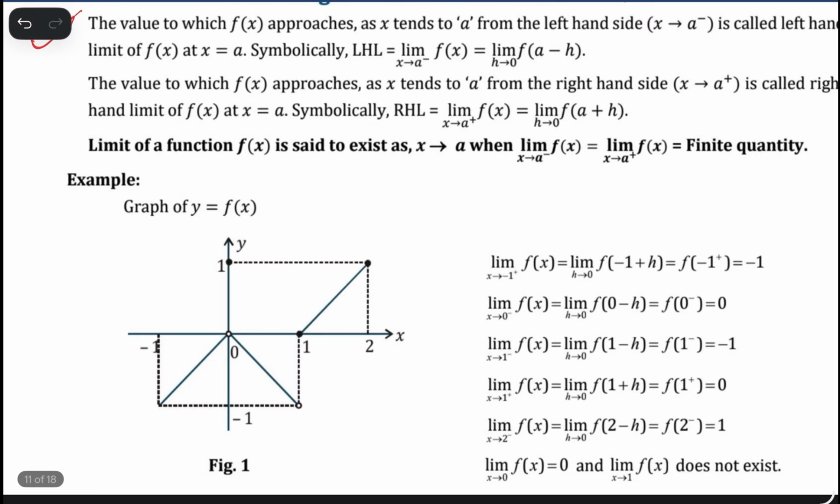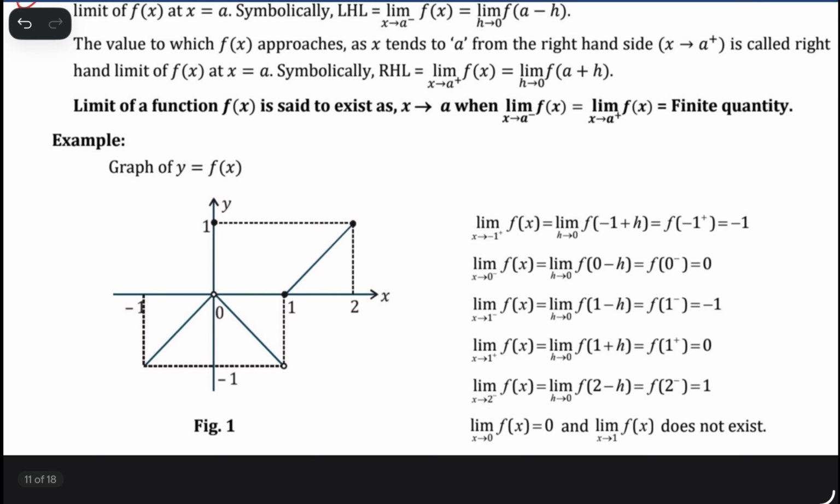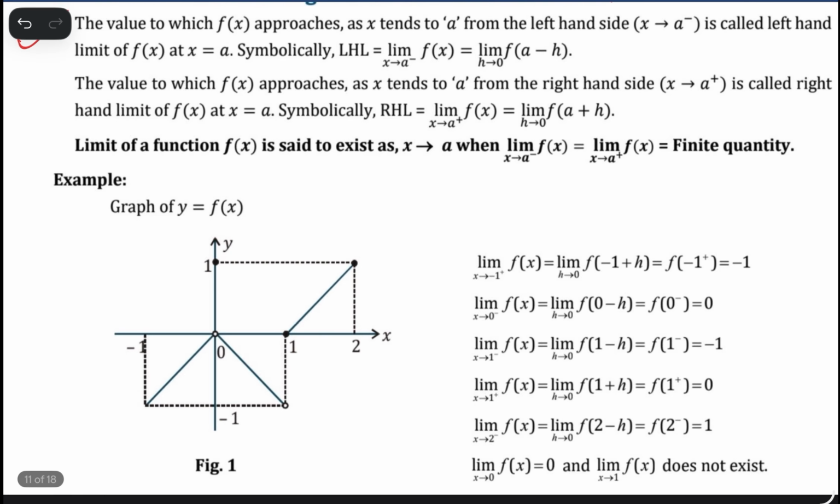What about 2 minus? Where is 2? This one is 2. And 2 minus means what? Slightly left hand side of 2. Whenever slightly left hand side of 2, where is y? Y is this one, and here y is what? 1. So for 2 minus the limit is 1.